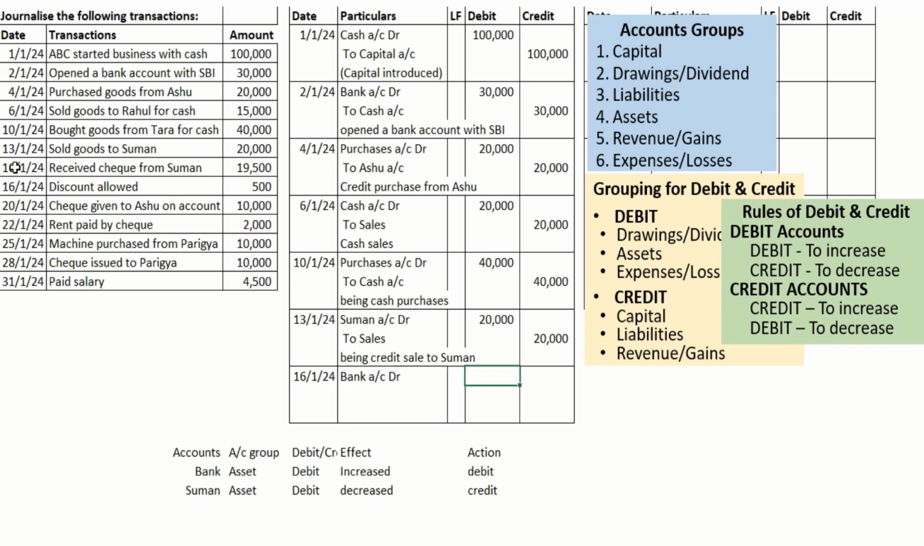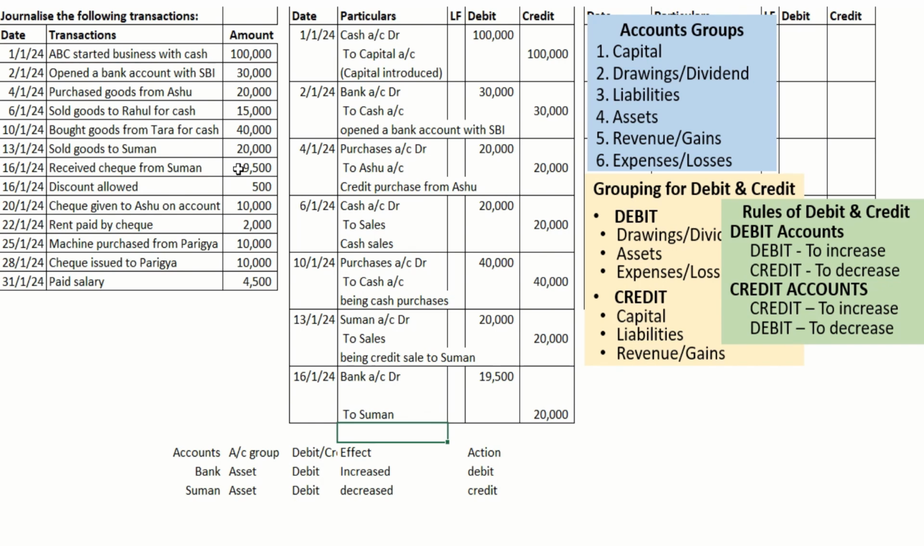Now my question is, how much are we receiving in the bank? 20,000 or 19,500? It should be 19,500. It is clearly written, received check from Suman. As far as Suman is concerned, her liability is fully nullified. So Suman's account is how much? 20,000. So the 500, what is happening?